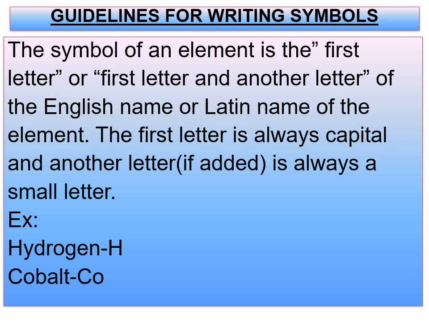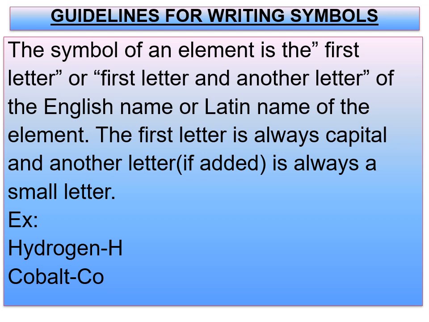So these are the guidelines for writing the symbols. The symbol of an element is the first letter, or the first letter and another letter, of the English name or the Latin name of the element. The first letter is always a capital; another letter, if it is added, is always a small letter. In a short way, you can remember that the first letter of a symbol is always uppercase, that means a capital letter, and the second letter is always lowercase, that means a small letter.